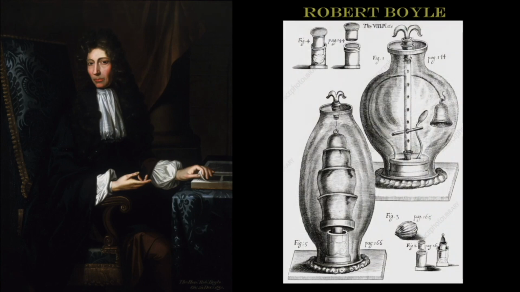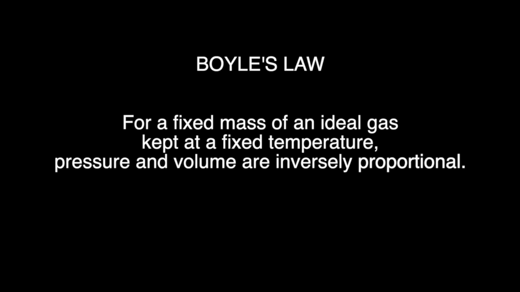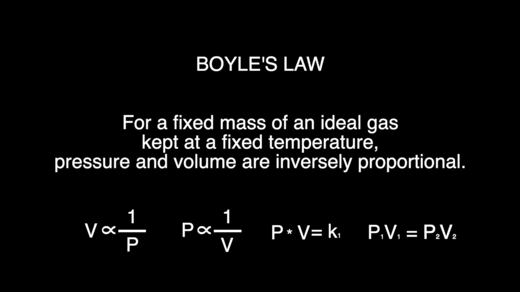Boyle's Law states, for a fixed mass of an ideal gas kept at a fixed temperature, pressure and volume are inversely proportional. V is proportional to 1 over P. P is proportional to 1 over V. P times V equals some constant. And P1 V1 should be equal to P2 V2.